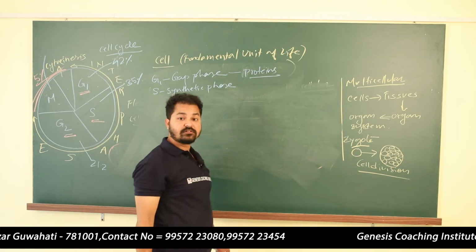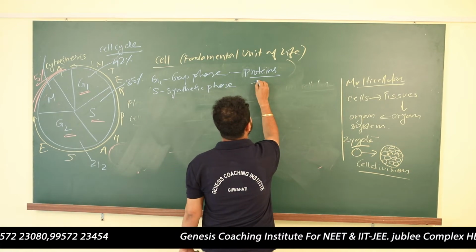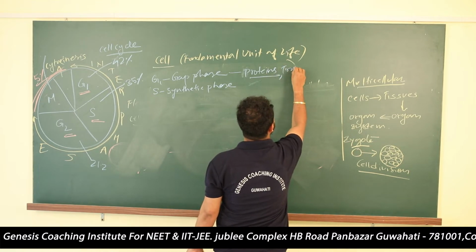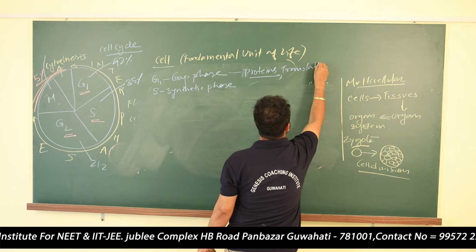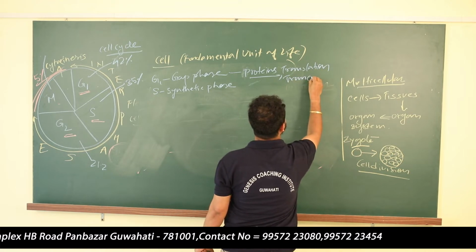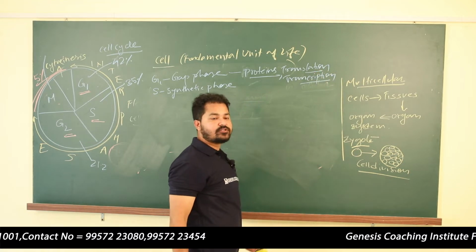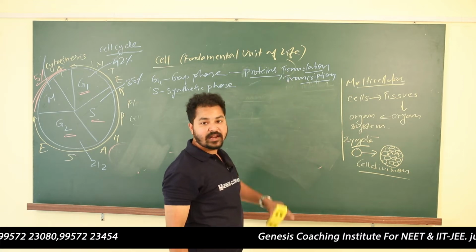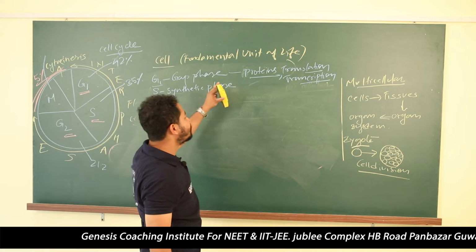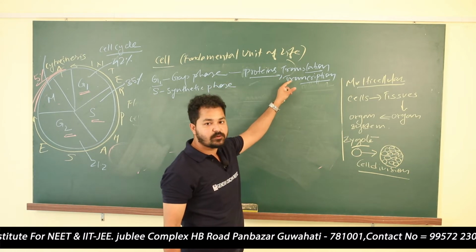Now how are the proteins formed? Proteins are formed by a process known as translation. So in G1 phase, protein production will take place, translation will be there, and transcription. How are the proteins produced? Proteins are produced by these two processes, transcription and translation. So what I have told you is that in G1 phase, the gap phase 1, proteins will be produced. So to make proteins, obviously these processes will be there in the G1 phase.